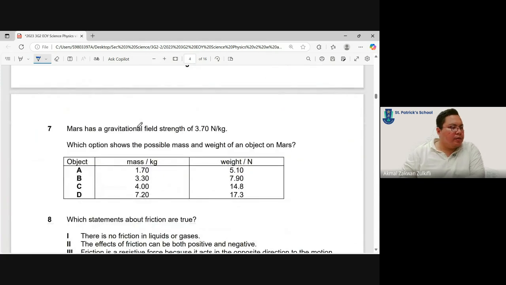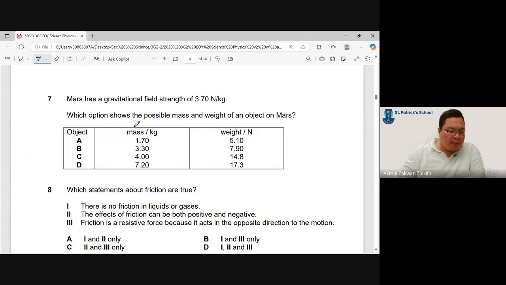So that's question 6. Question 7. Mars has a gravitational field strength of 3.7. Have the habit to immediately write this information: 3.7 Newton per kg. Which option shows the possible mass and weight of an object on Mars?